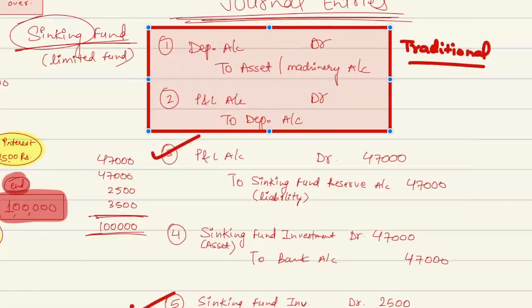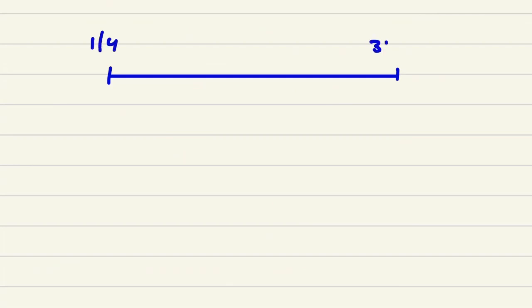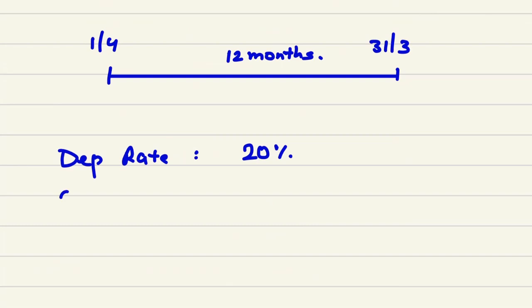Okay. So let's go to our notes. If the machinery is purchased on 1st of April, my year end is 31st of March. Full 12 months is there. So what is the depreciation rate? In the question, it is given as 20%. What is the cost of asset? It is 10 lakhs.